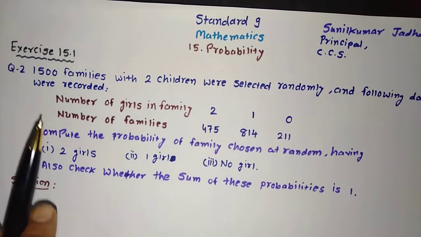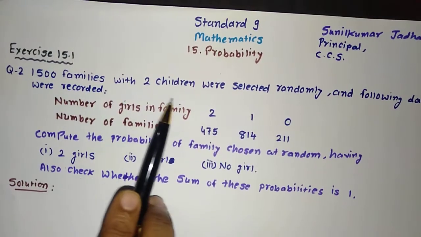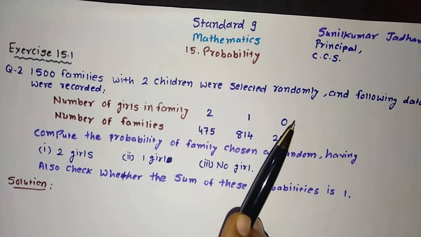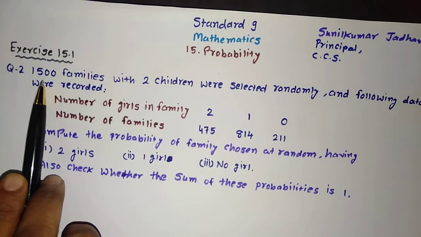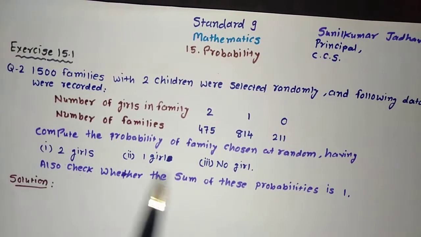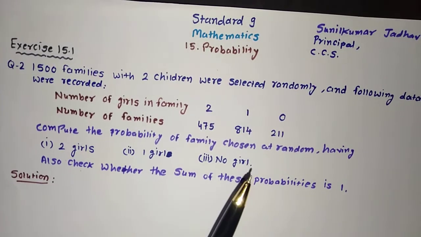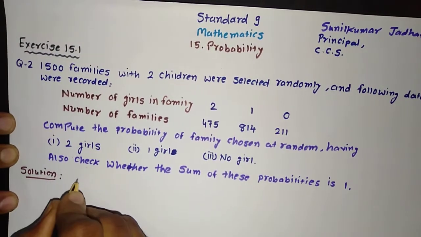First of all, as given in the data, 1500 families with 2 children were selected randomly. So the total number of families is 1500. We can even calculate it with the sum total of all of these.